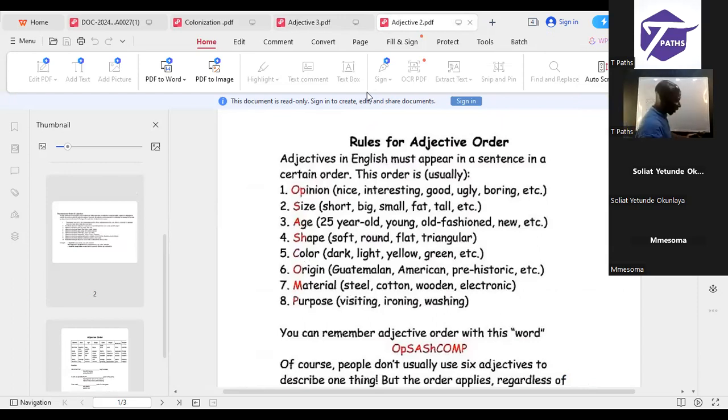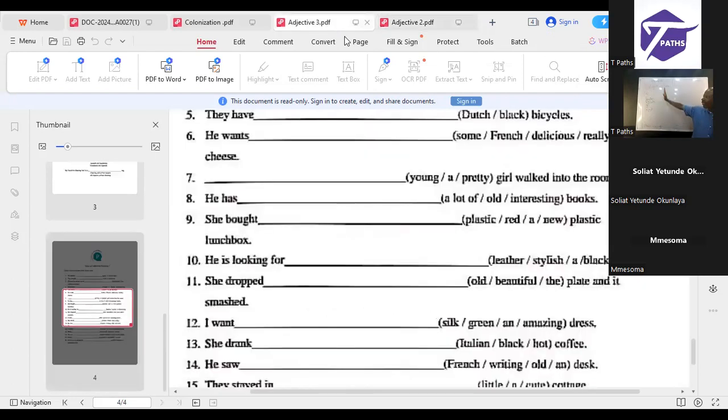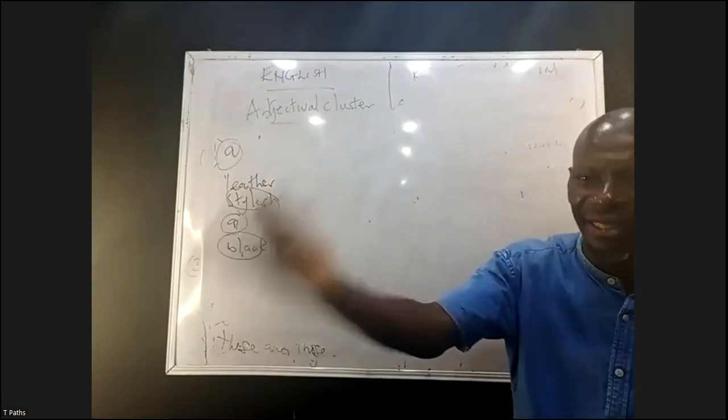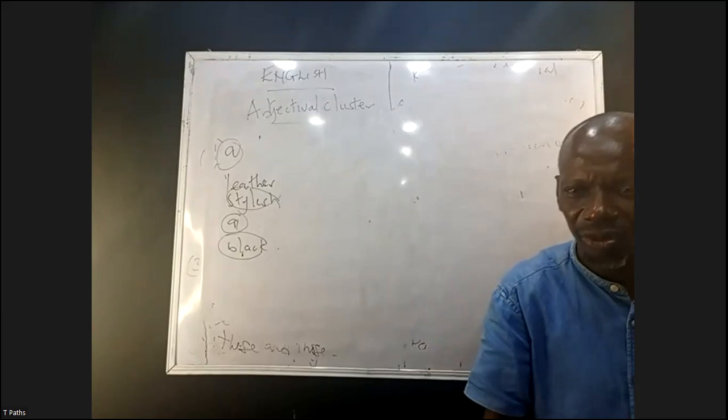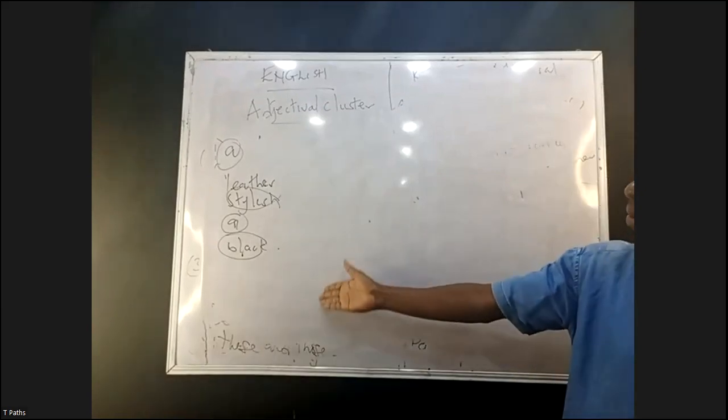So what you need to do is not allow your mind to digress or diversify. This thing requires meticulous effort. Just follow the rules. You know it already. The first thing is determiner. No doubt about it. And under that determiner, we have variety: possessive adjective, article, quantifier. Then thereafter, we have what?